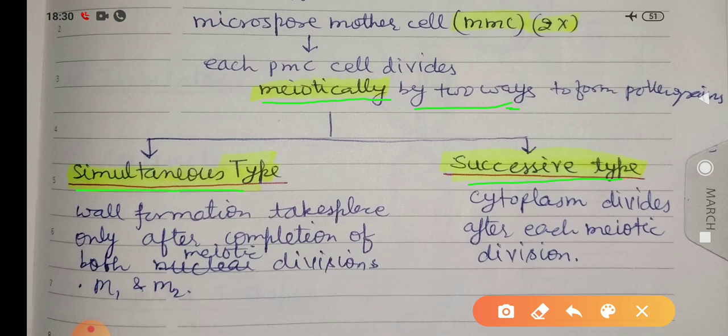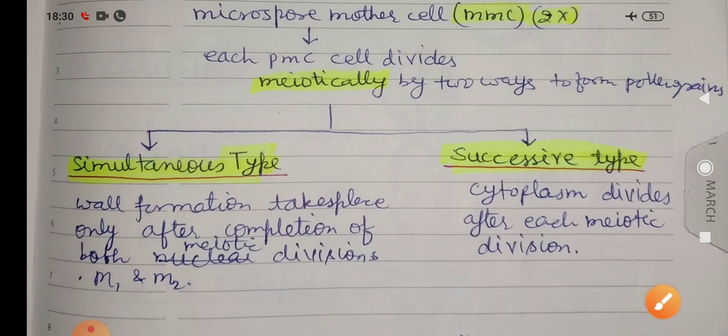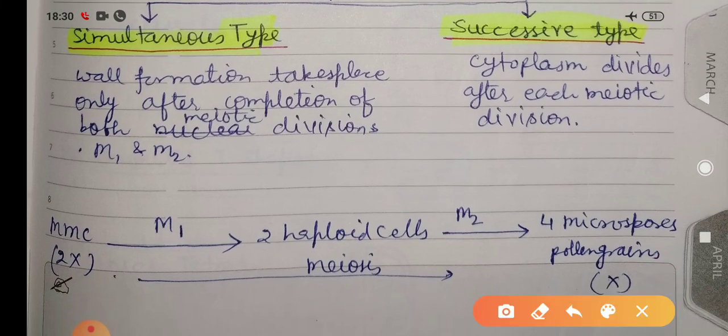We know that during meiosis two steps occur: meiosis 1 and meiosis 2. In simultaneous division, wall formation takes place when both the meiotic divisions are completed.